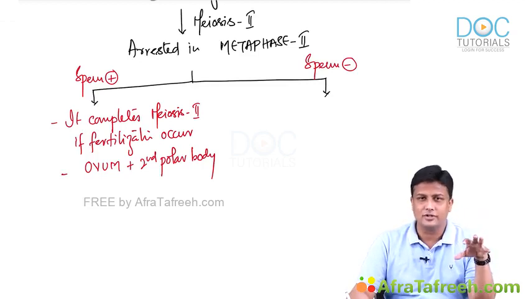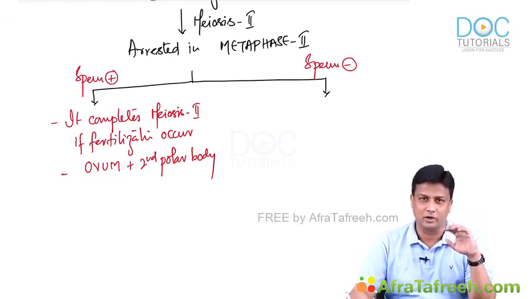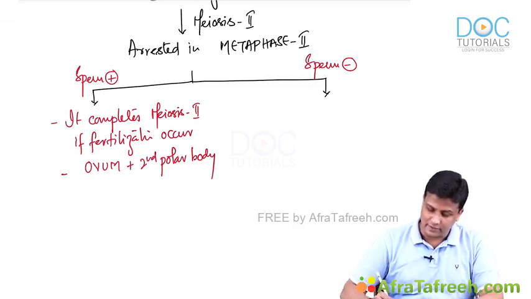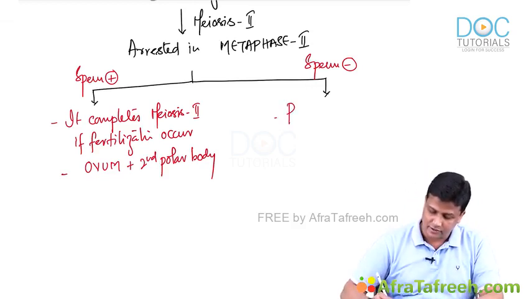And at that time, what is going to happen? It is going to become like a scar, which is known as corpus albicans. That's all. Again, the next second menstrual cycle is going to begin. No pregnancy, nothing. Understanding? So if there is no spermatozoa available, it persists as corpus